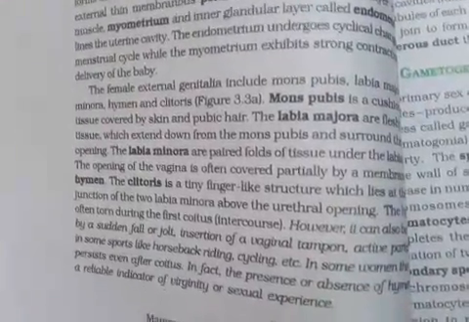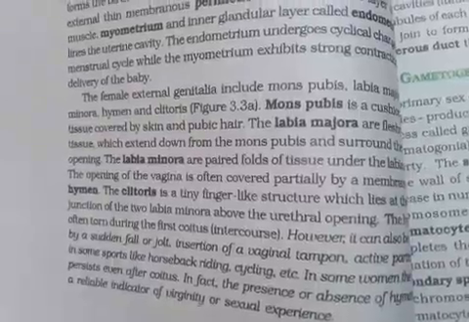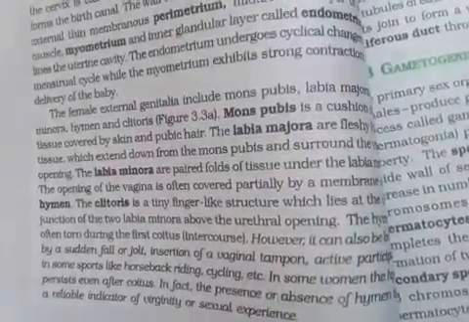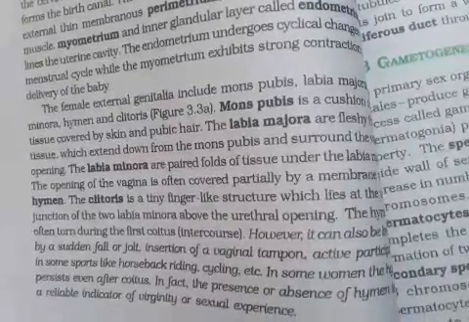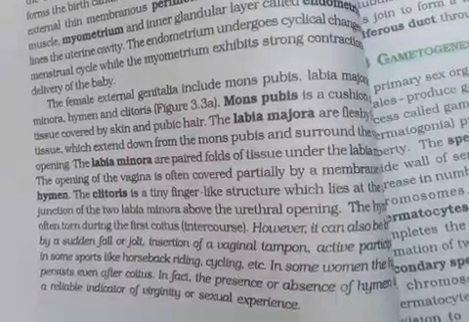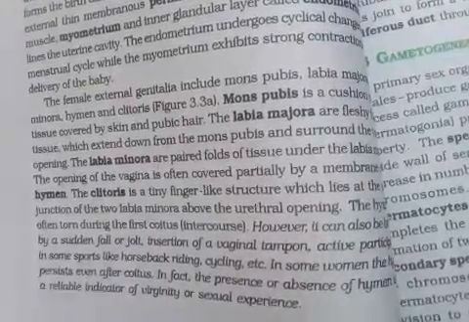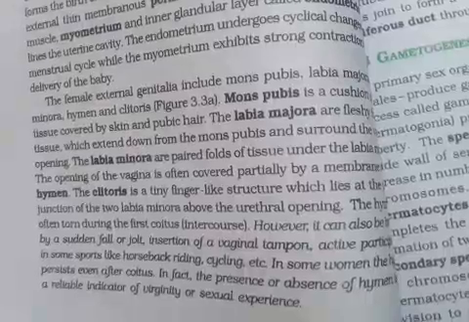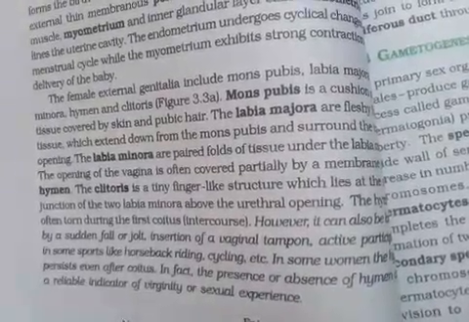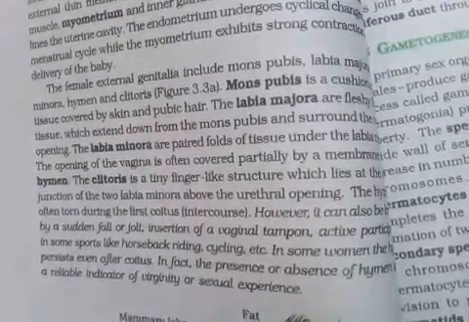After this, the external genitalia of the female. As you know, the external genitalia of the female comprise the mons pubis. It is a cushion-like tissue that comprises pubic hair, and here you are unable to see the skin. It is completely filled with pubic hair, and the importance of hair is to keep the temperature constant and protect the body from any kind of pathogenic attack.